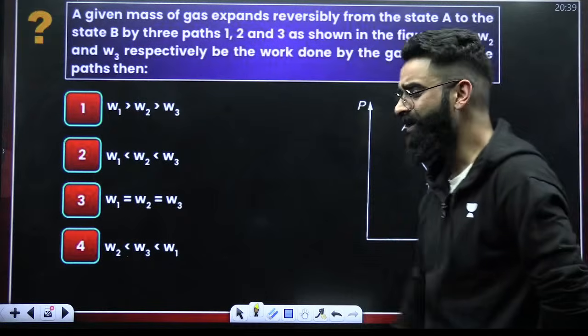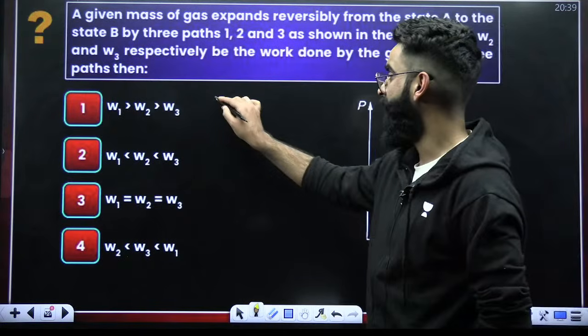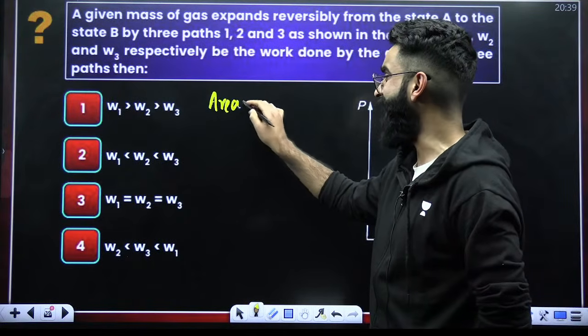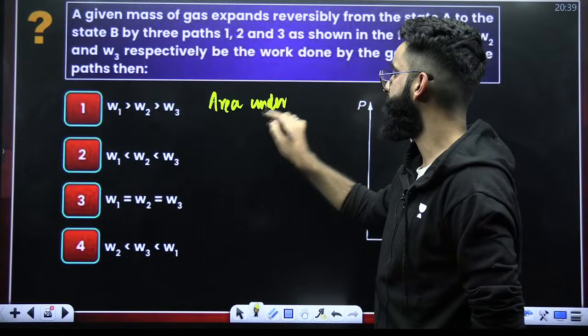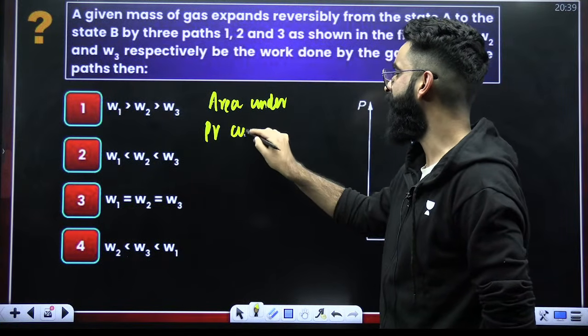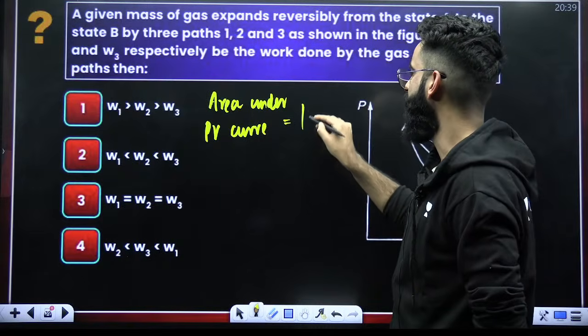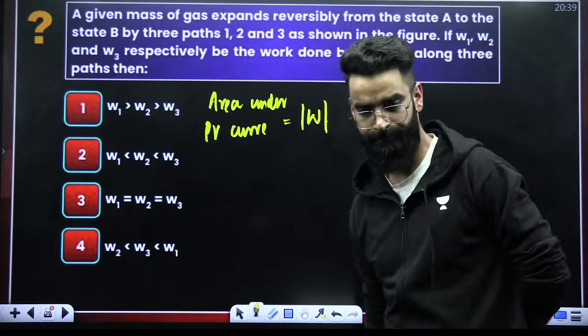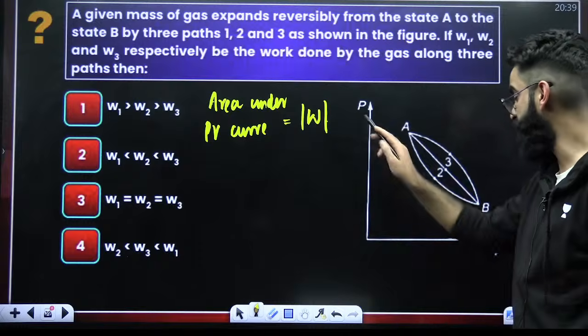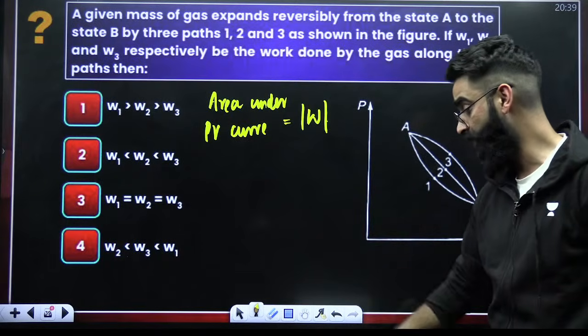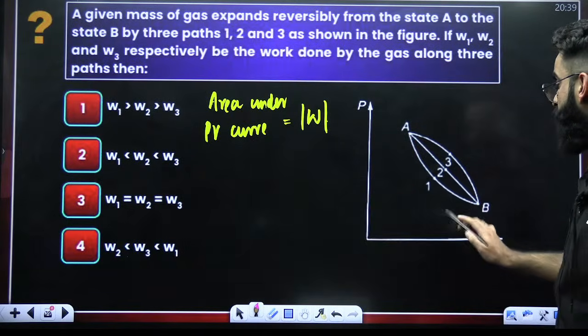My dear students, you should be remembering one thing. I hope you remember it. Area under PV curve. Area under PV curve gives us what? It gives us the magnitude of work. It's a PV curve given, and area under PV curve always gives us the magnitude of work.